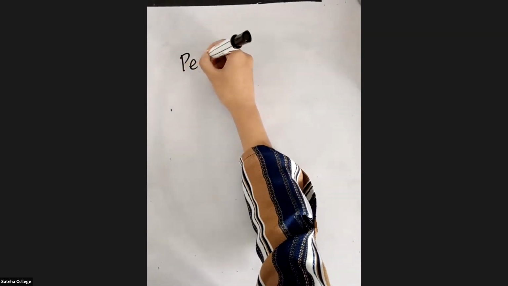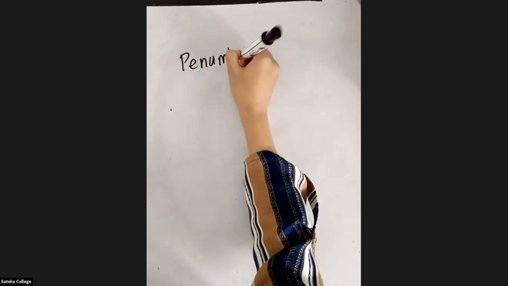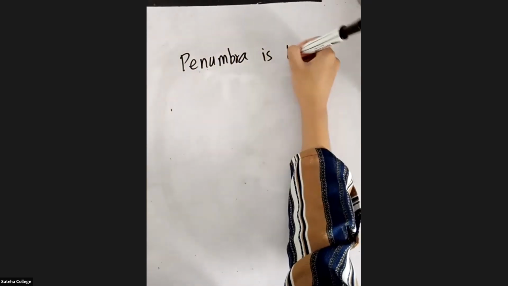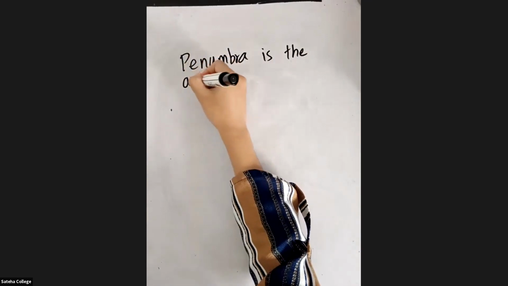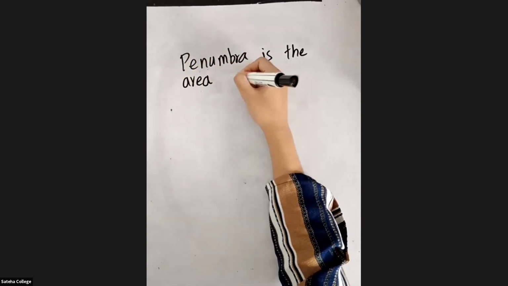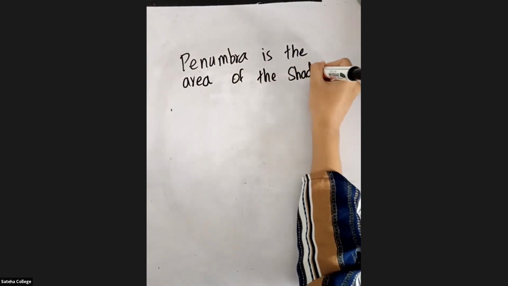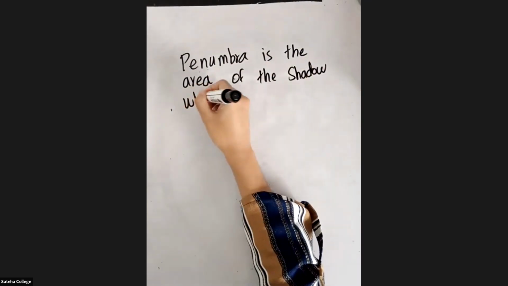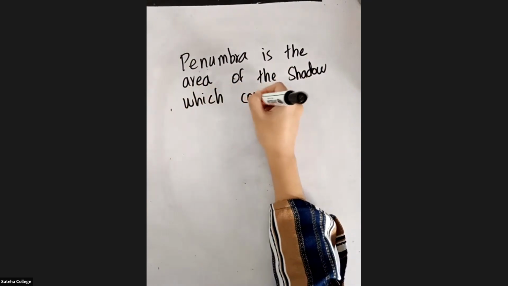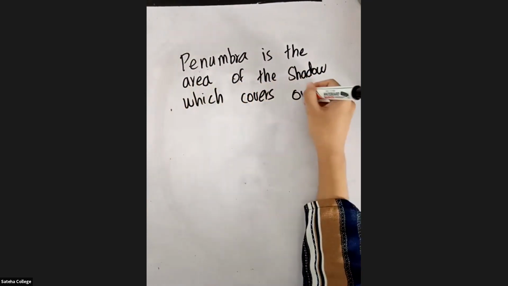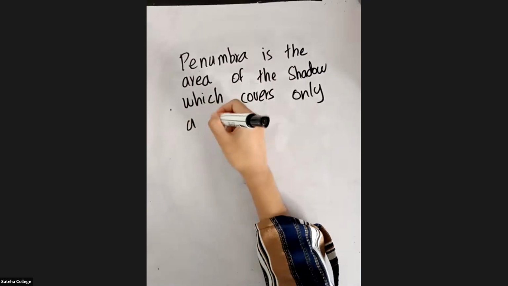So partial solar eclipse means the penumbra is the area. You can write this under partial. Penumbra is the area of the shadow which covers only a part of the sun.